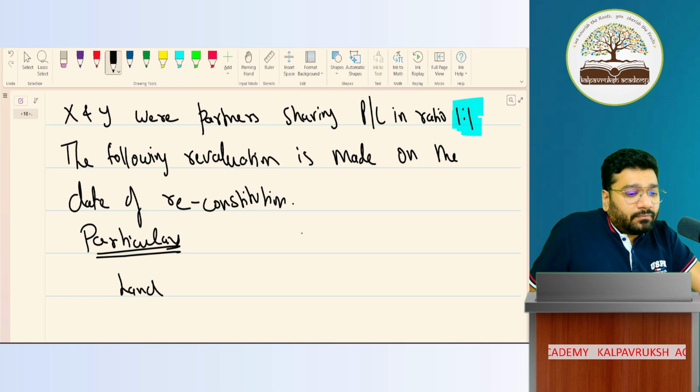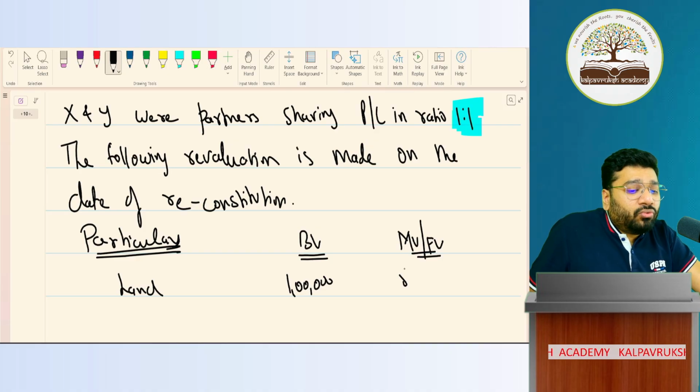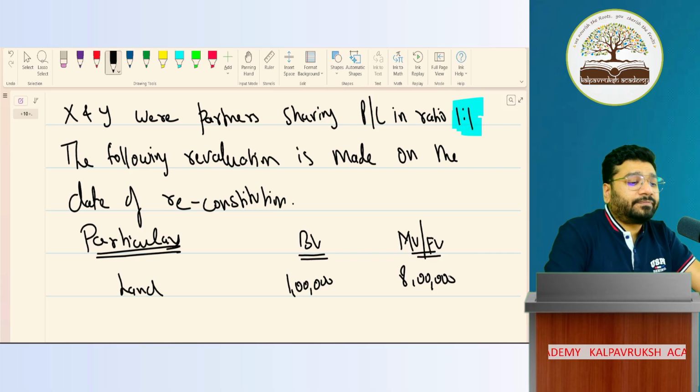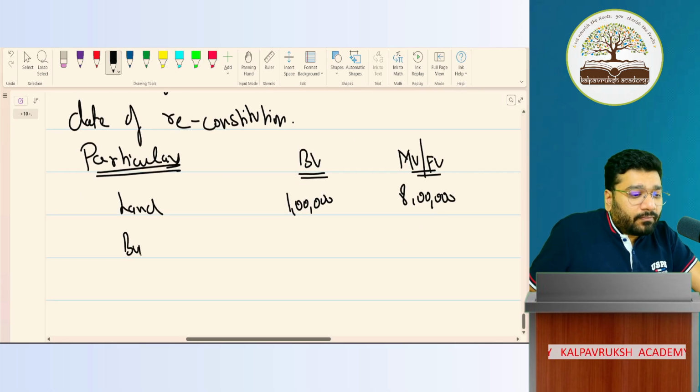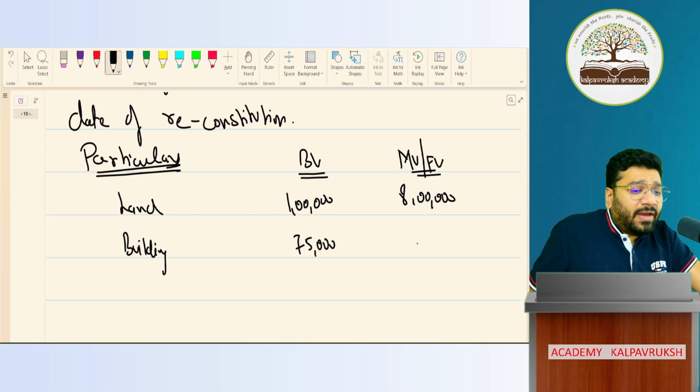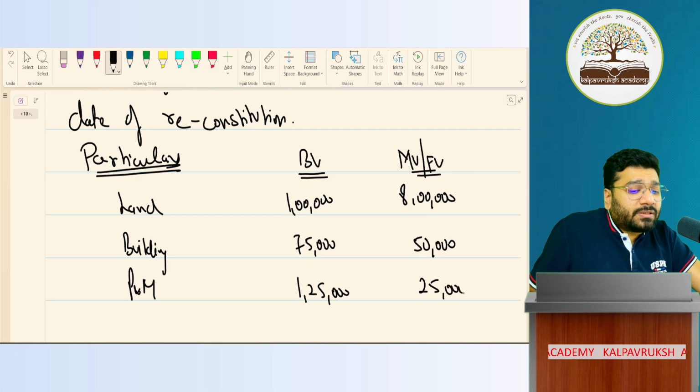Land. Book value, and this is market value or fair value. The value of the land in my book is 1 lakh rupees. Fair value 8 lakh rupees. Building 75,000 rupees. Market value, fair value 50,000 rupees. Plant and machinery 1,25,000 rupees. Market value, fair value 25,000 rupees.